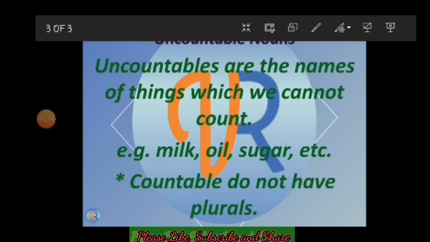In this way, we have seen the difference between countable and uncountable nouns. While studying, if you have any confusion about identifying whether a noun is countable or uncountable, you can always ask me. You can drop a message in the comment box so that I can solve your doubt, or I may help you to identify the kind of noun.